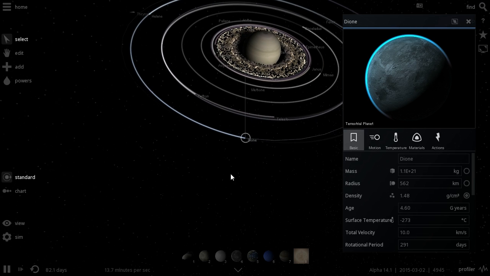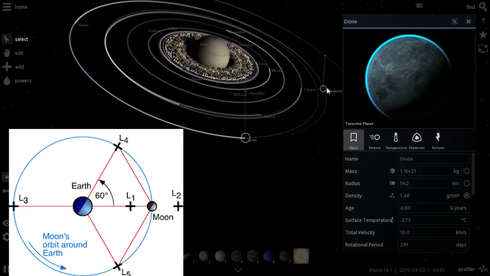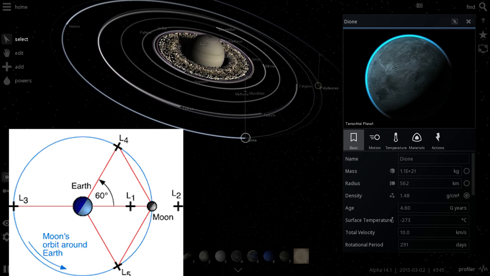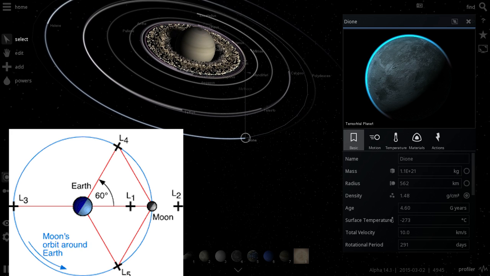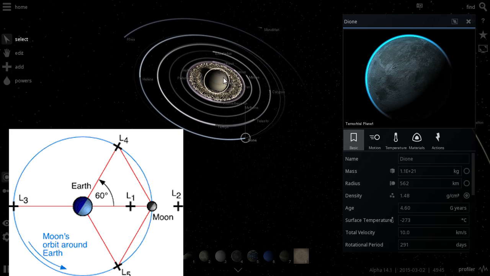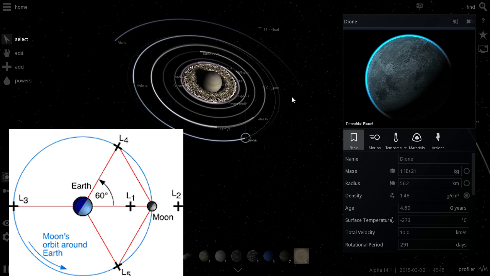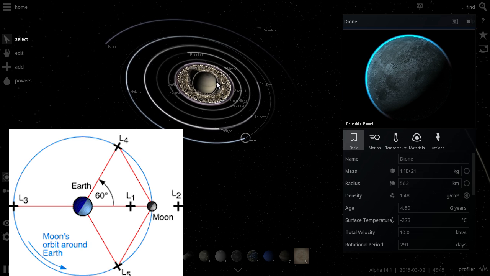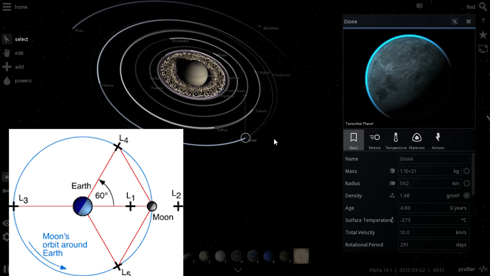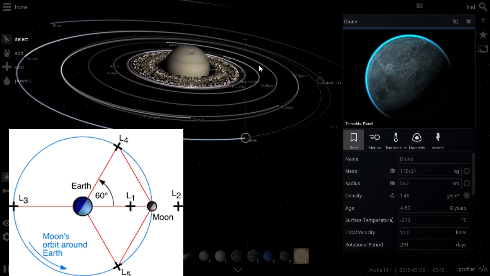So these are called Lagrangian points, and there's actually one right here called Polydeuces and one right here called Helene. Now these 2 points are, if you were to measure the angle between Saturn and Helene, and then Saturn and Polydeuces, and basically Dione here is in the middle, this angle is supposed to give you 60 degrees, because these actually are in a very specific location around Saturn.